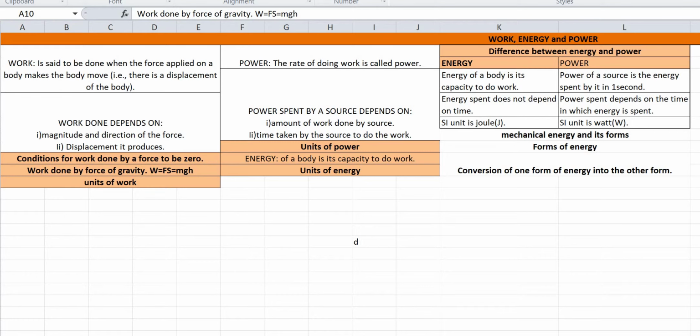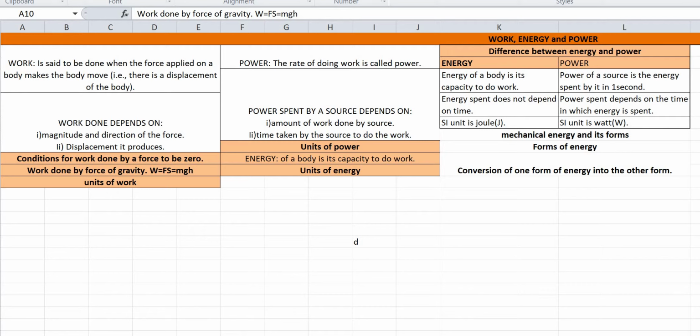Work done by the force of gravity is given by mgh. Let a body of mass m move down through a vertical height h, either directly or through an inclined plane. The force of gravity on the body, F, is equal to mg acting vertically downwards, and the displacement in the direction of force is h. Therefore, the work done by the force of gravity is mgh. Thus, the work done by the force of gravity is the same whether a man comes down from a certain height using stairs, a slope or an elevator.